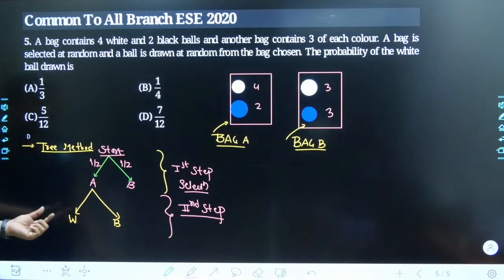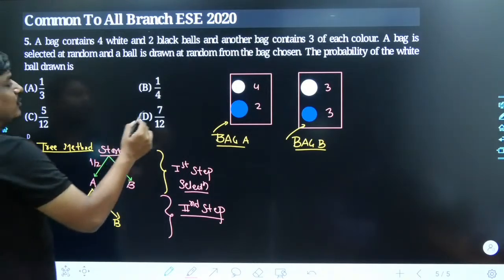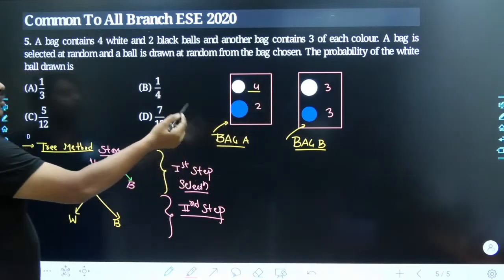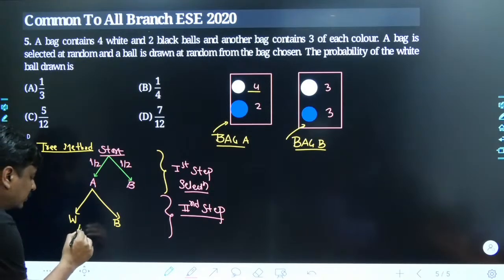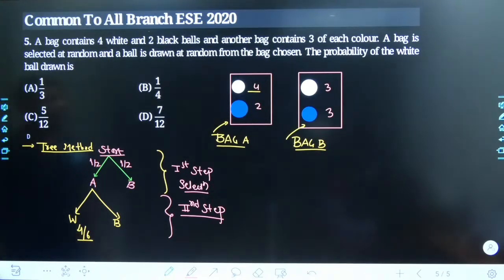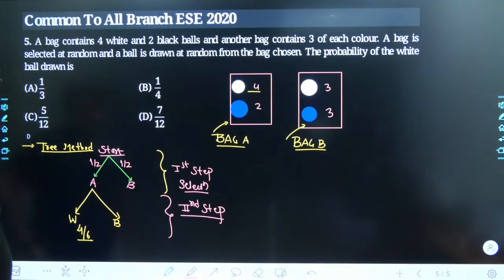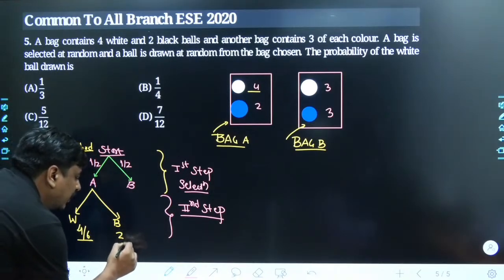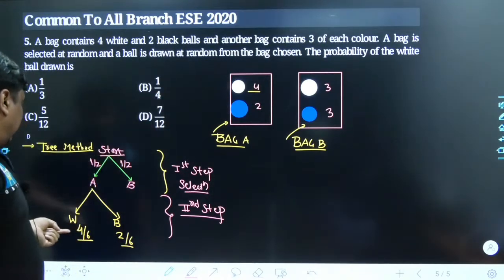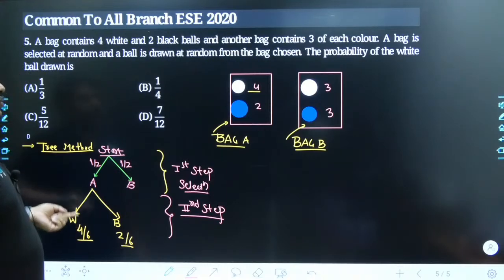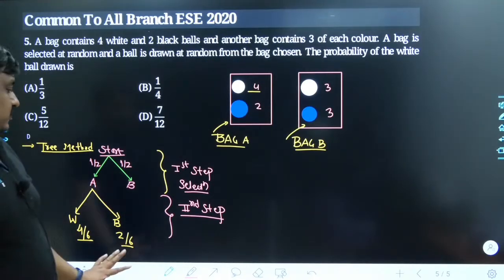May I know what is the probability you land up selecting a white ball? My dear friends, how many white balls you have? The 4 white balls you have out of total 6 balls. Obviously its probability would be simply equal to 4 by 6. And similarly, the probability that you land up selecting a black ball is simply gonna be 2 divided by 6. Simply that's gonna be 2C2 divided by 6C2, and here simply gonna be 4C2 divided by 6C2. Yes. So till this point, each and everything must be clear to all of us.